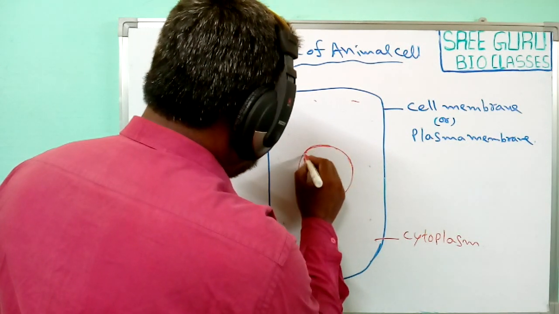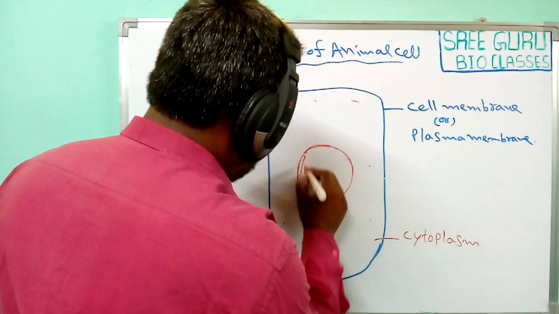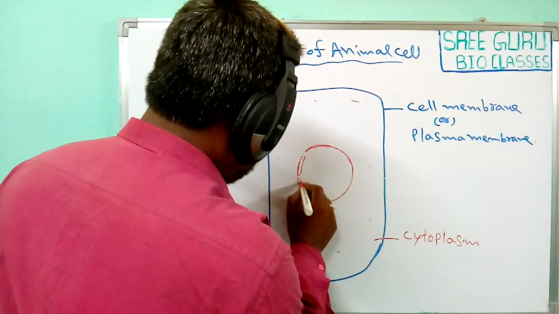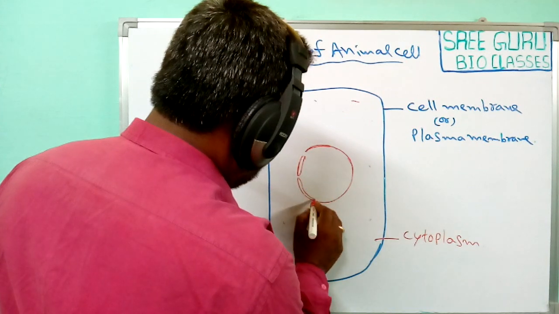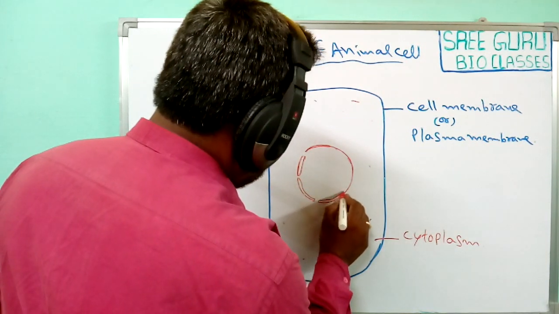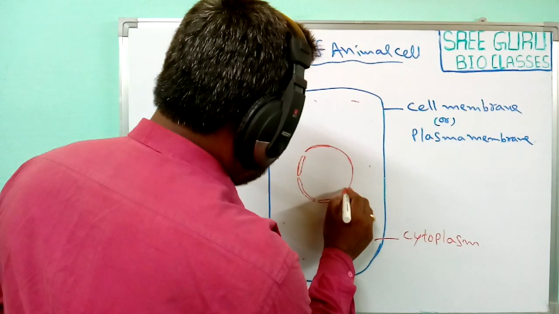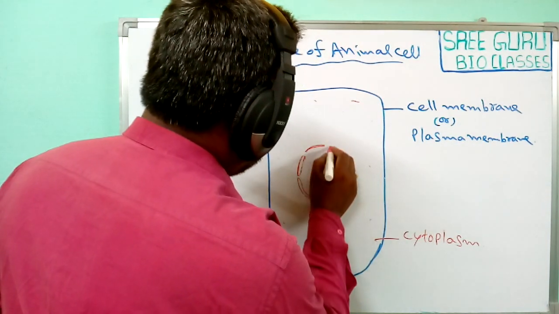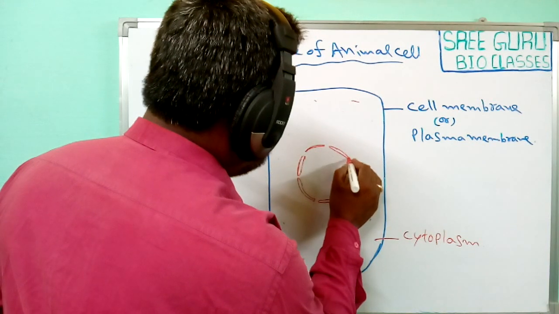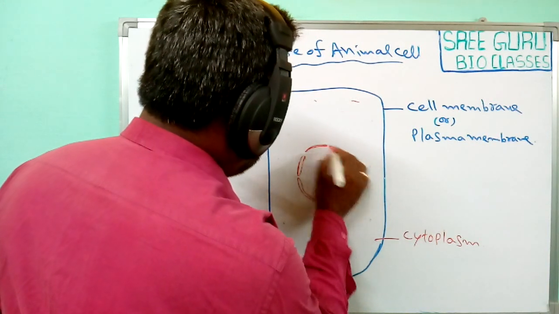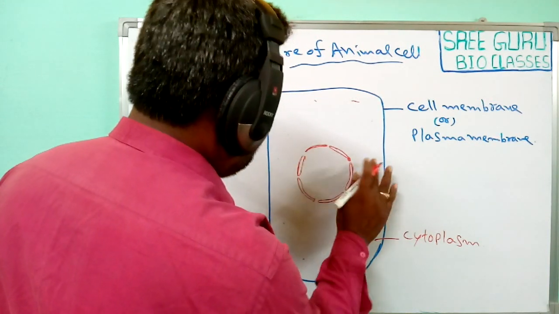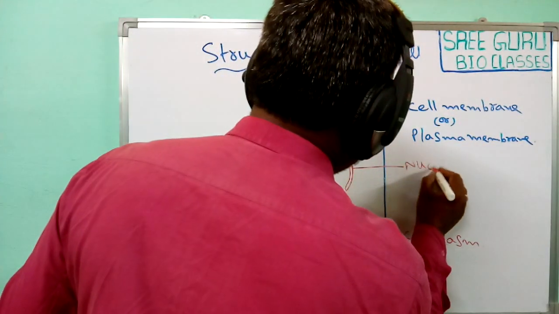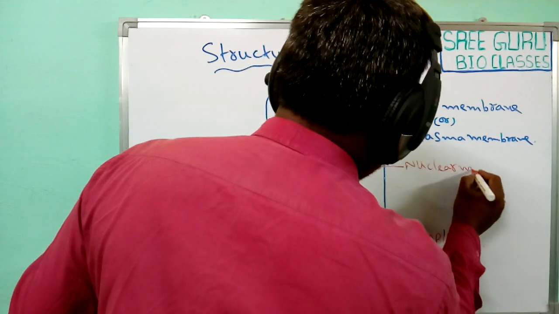The nucleus is a double membrane structure. Generally, the nucleus is enclosed with a double membrane. This is known as the nuclear membrane.